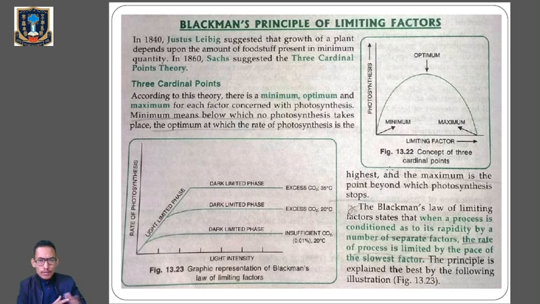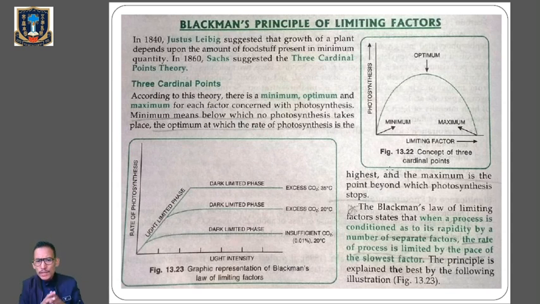Okay, so based on this, in 1860 Sachs suggested the three cardinal points theory. According to the three cardinal points theory, there is a minimum, optimum and maximum for each factor concerned with photosynthesis. That means whatever the factors, like light, temperature, carbon dioxide, water, whatever the factors that will control the rate of photosynthesis have a minimum, optimum and a maximum concentration.